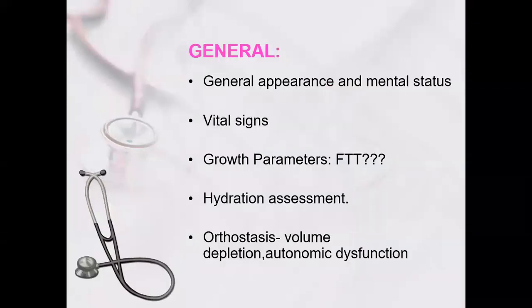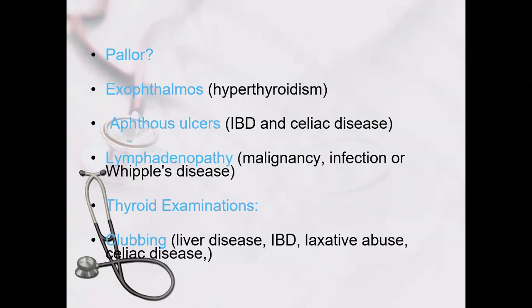Then for examination, you have to look at the general appearance of the child, mental status, and vital signs: respiratory rate, heart rate, and blood pressure. Growth parameters: height, length, weight, and FOC, so that you can decide whether the child has short stature or failure to thrive. Check hydration, whether the child with persistent diarrhea is dehydrated or not, and whether it is severe persistent diarrhea. Then look for autoimmune involvement. Anemia, pallor, exophthalmos, and hypothyroidism can be there in inflammatory bowel disease and celiac disease.